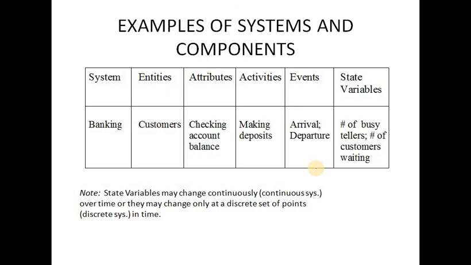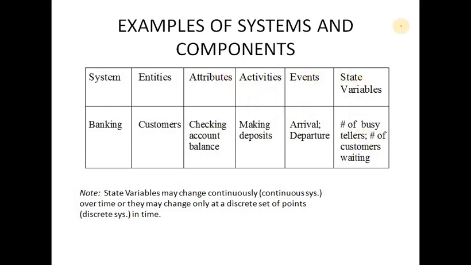So we have almost covered all this terminology: system, entities, attributes, activities, events and state variables. So these are the complete terminology of a system.